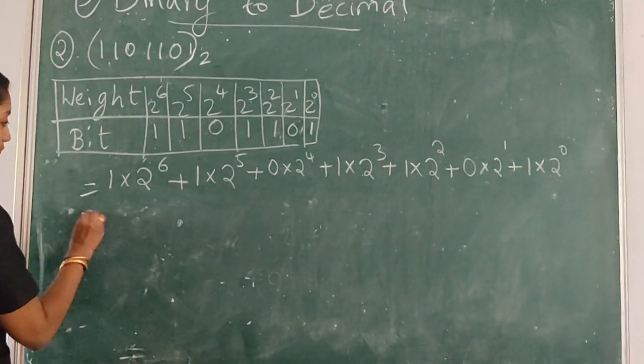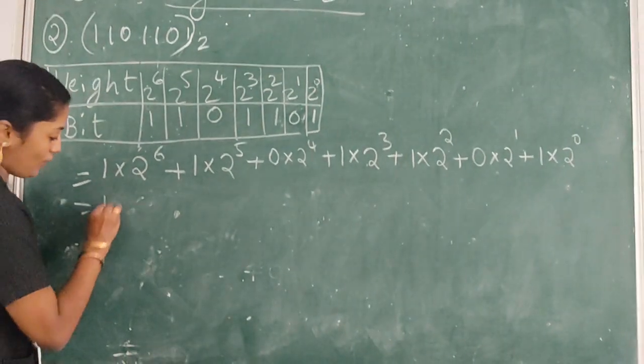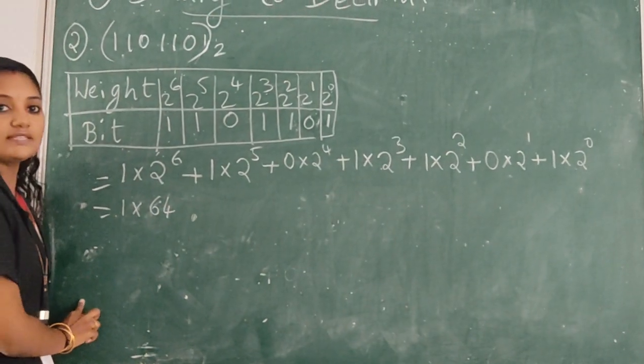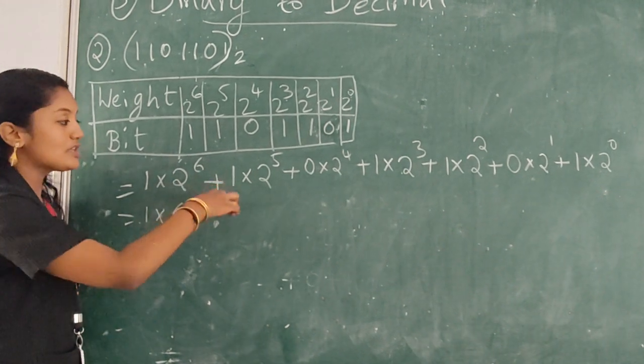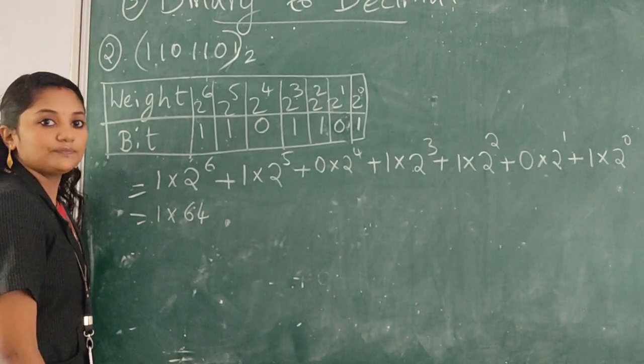Now 2 raised to 6 is 64, so 1 into 64. You can see the corresponding values for the powers of 2 in your textbook.